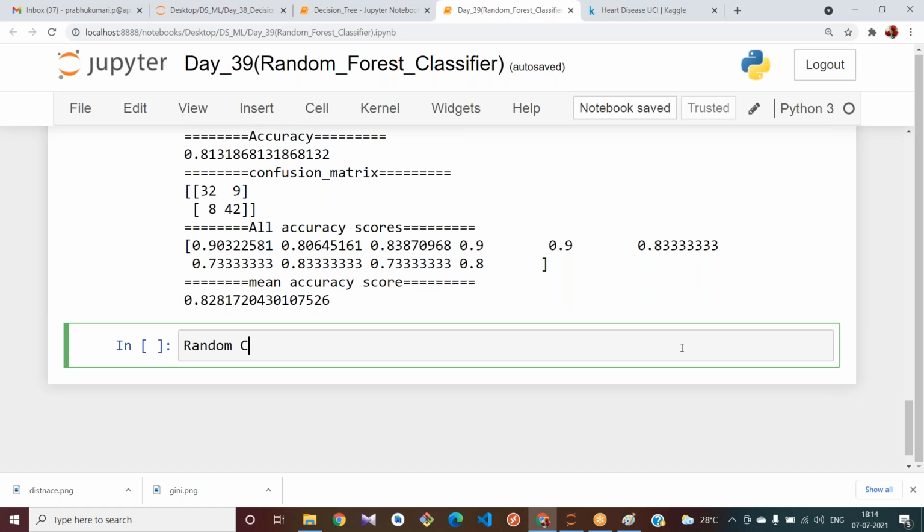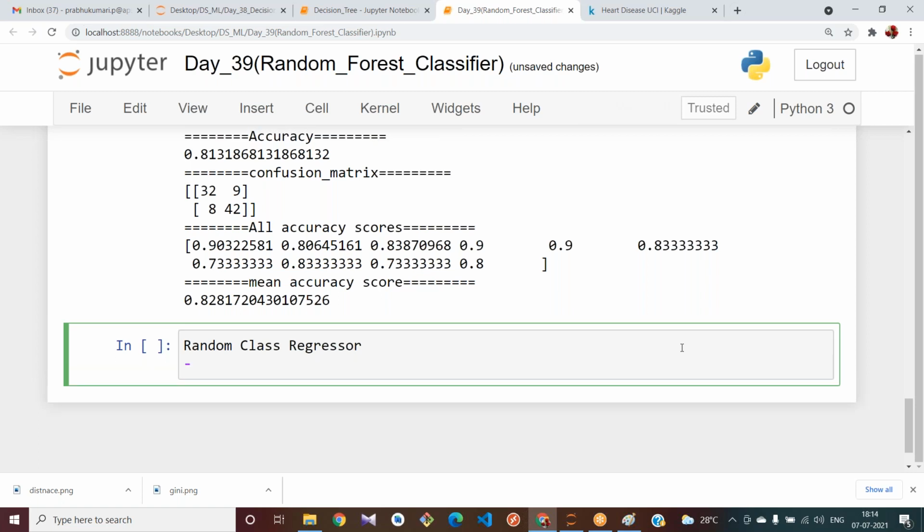I think you have started doing this random forest regressor. How does it try to predict the values? It tries to predict the values by taking the average of all the outputs of the decision trees, of all trees.